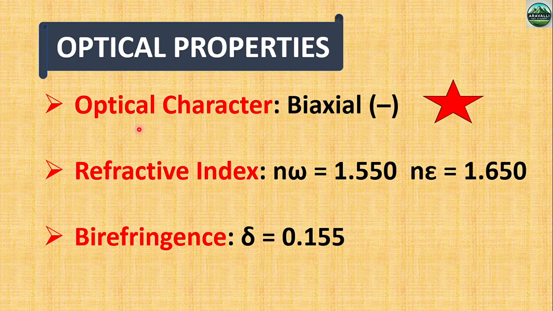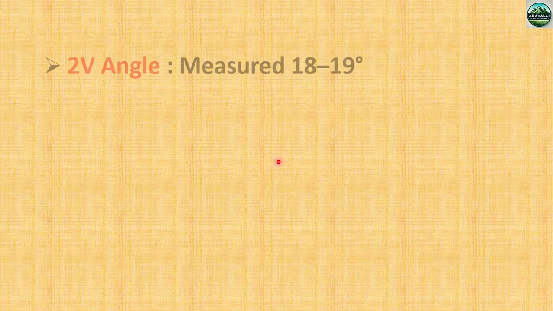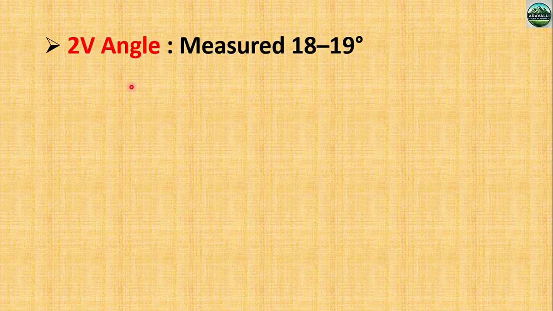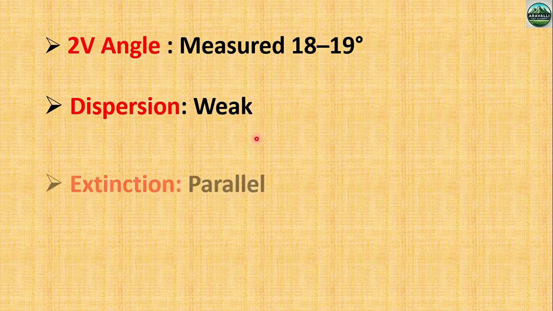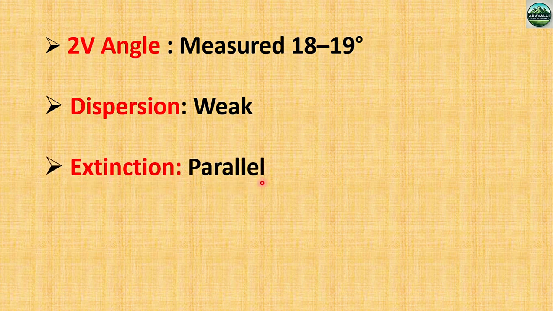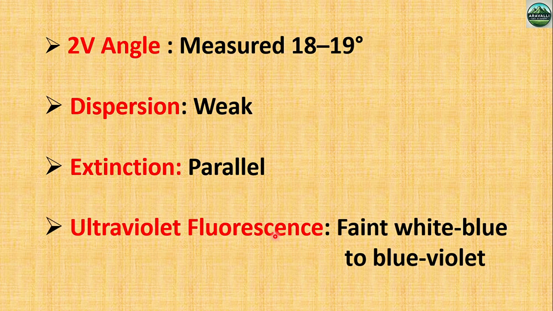So in this slide, this one is very important. Aragonite is a biaxial negative mineral. And 2V angle of aragonite is 18 to 19 degrees. And dispersion of aragonite is weak. Extinction is parallel. Aragonite is an example of parallel extinction. Ultraviolet fluorescence. Remember, the fluorescence color of aragonite is white, blue or blue violet. And aragonite is also an example of fluorescence.